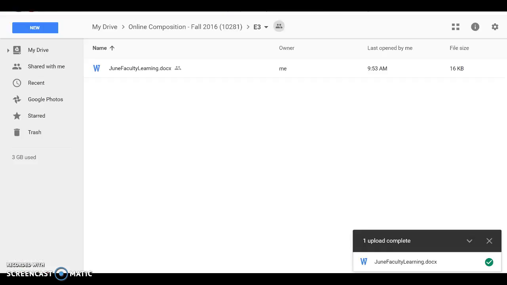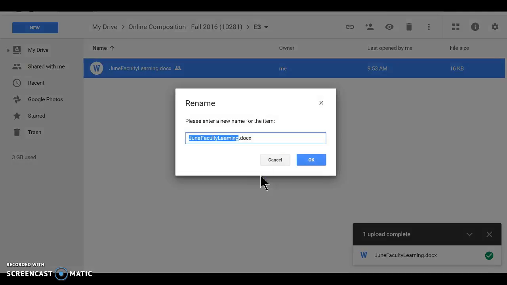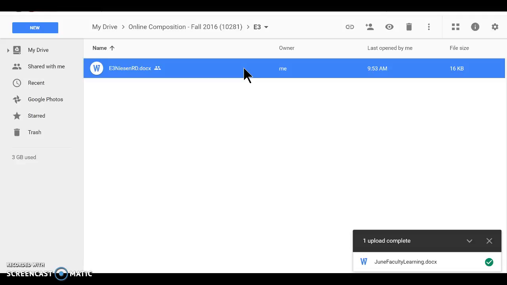So how do I change that? If I right click on this, it gives me the option to rename. And I'm just going to change it to E3 Neeson, oops, misspelled my own last name, RD, and then okay. And right here, we'll see that it's corrected. So that's one of the great things about Google Drive, is that you can see all of the changes automatically. If your essay doesn't upload for some reason, you won't be able to see it here.